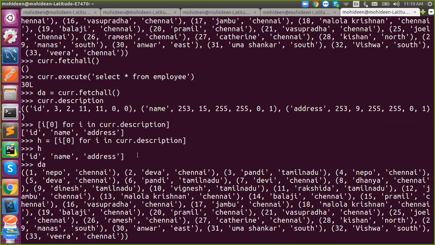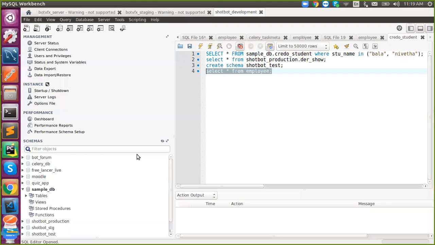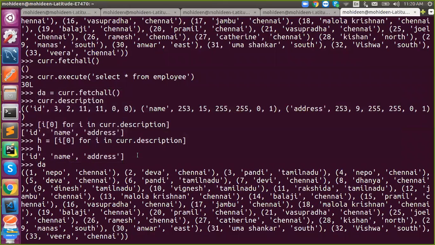So in Python, I need to establish a connection. What is the role of a database developer and a backend developer? A database developer only deals with the database, but the backend developer has to establish communication between the backend code and the database. They are supposed to retrieve the data from a database. This is the way to retrieve the data, and with the help of this module, you can do anything you want.